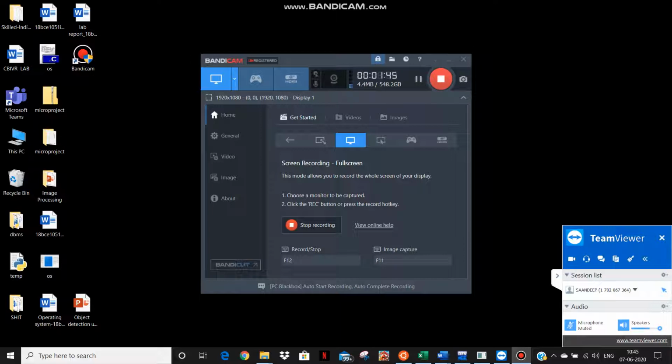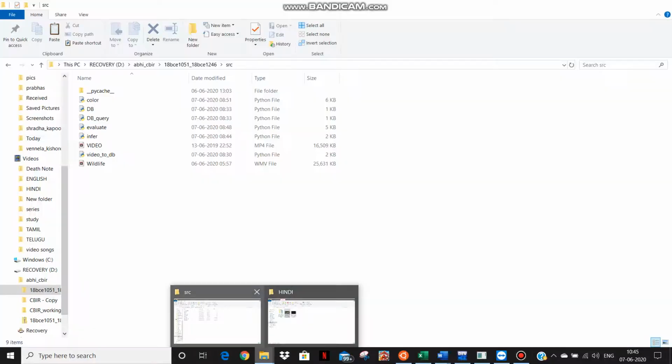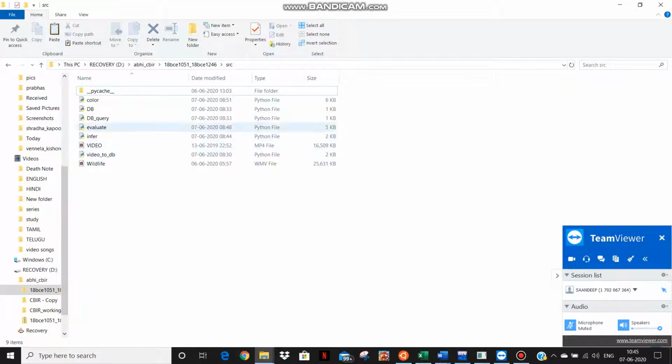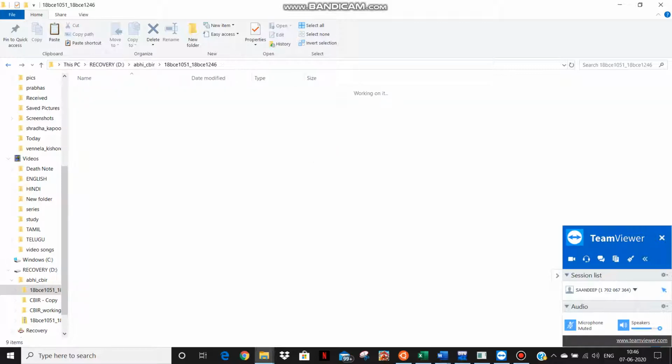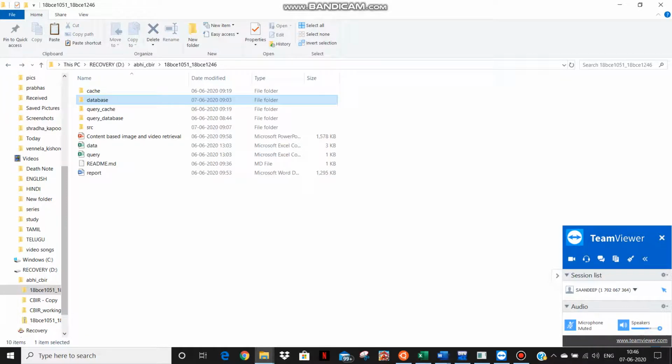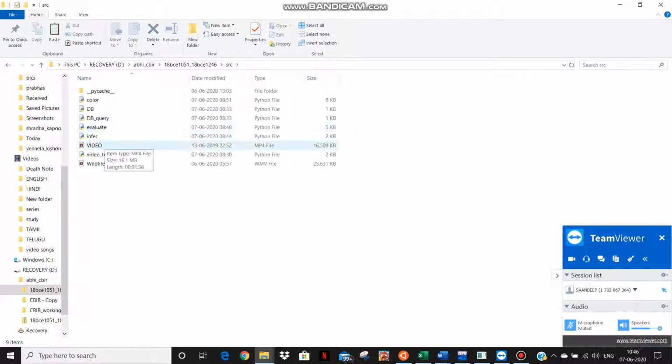So first we input our video, whatever the video may be, and the first step is to convert the video into frames. For that, we created a Python code, video to database Python code. That code helps us convert the video into frames and store the FPS in a text file, and the frames we get are stored in a folder called database. Now we download a query image from Google and keep it in a separate folder, creating a query database.